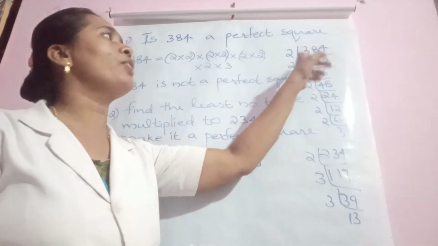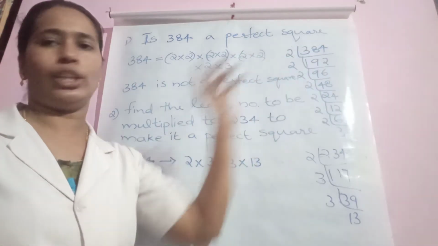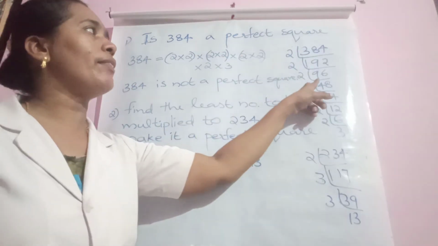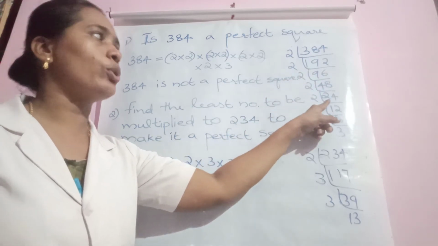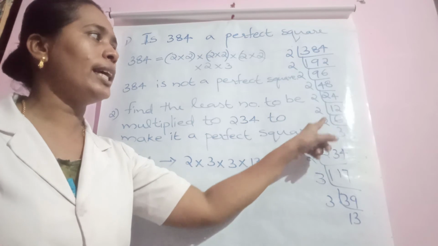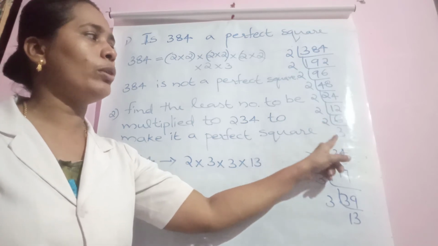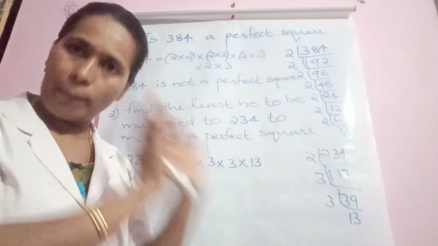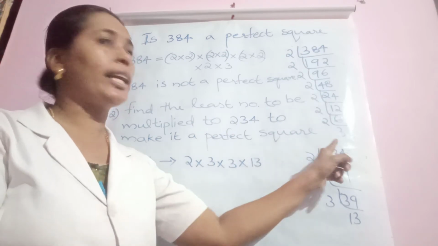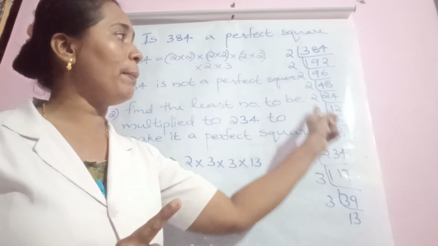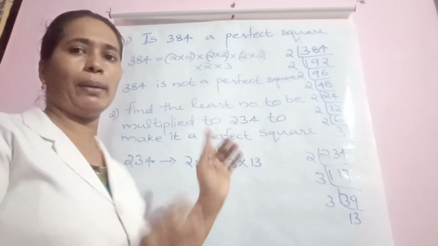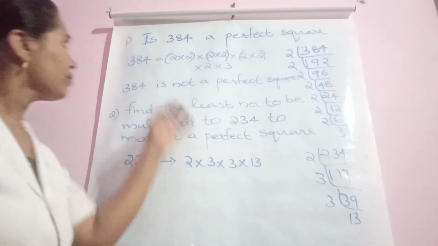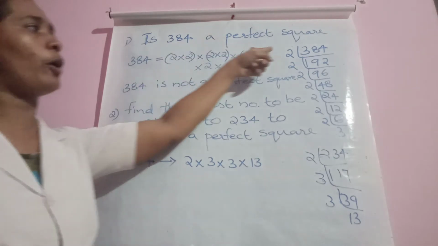So half of 384 is 192. Then by 2 is giving 96. Then how much giving? 48. Then 24, 12, 6. But 6 when you divide by 2, 3. Can't continue further. That's enough. The process will be continued till you get a prime number. So already you got a prime number 3. Let us stop. Then we can express it as the product of all these.